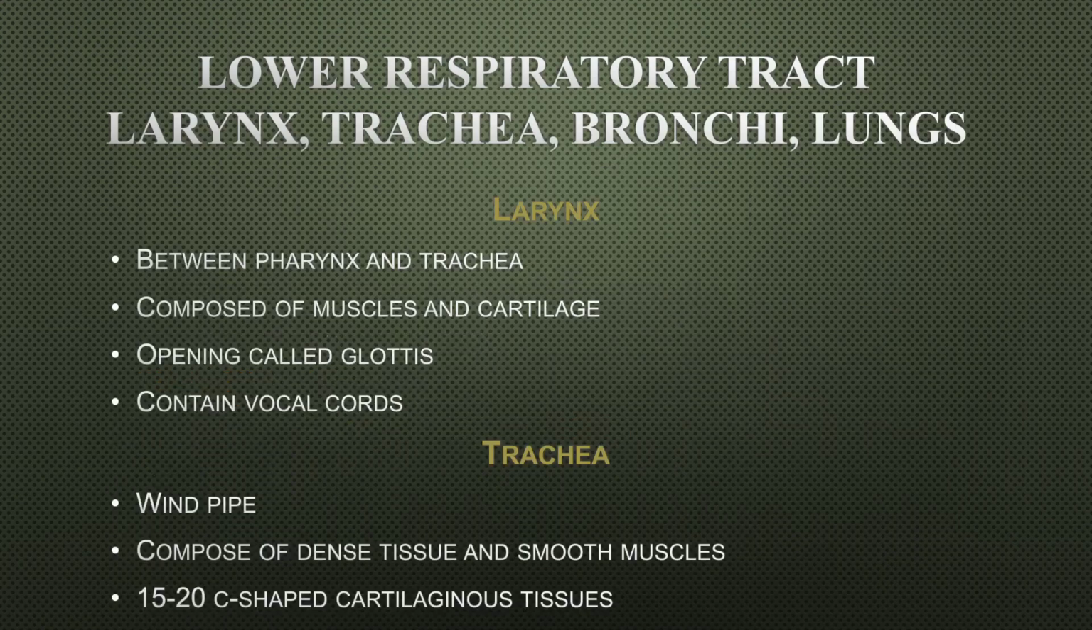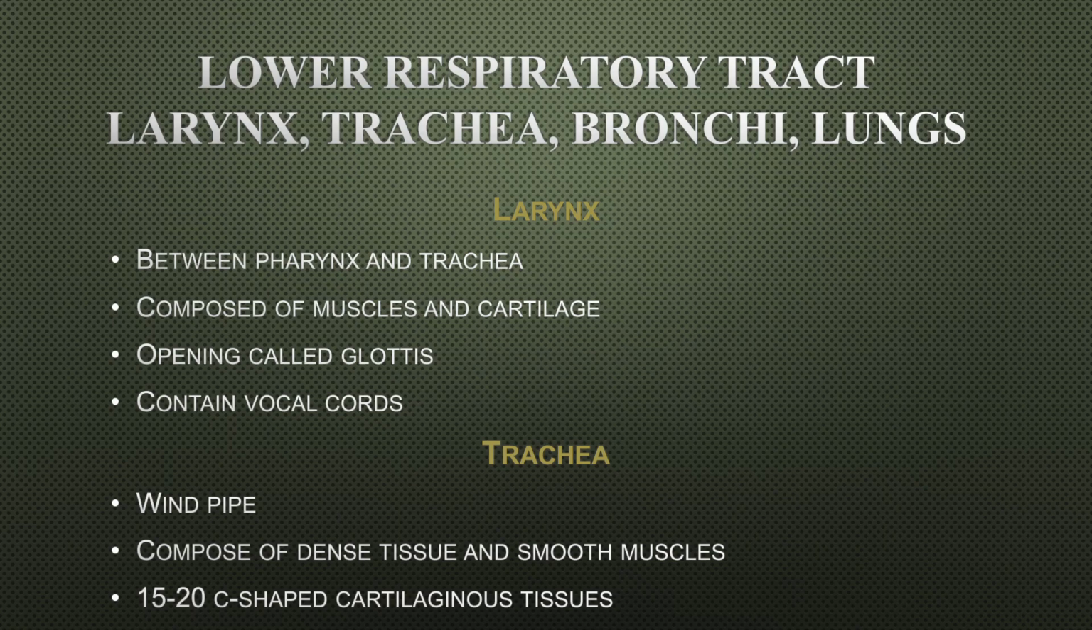The lower respiratory tract includes larynx, trachea, bronchi and lungs. Larynx is an airway at the top of trachea and below the pharynx. It is composed of muscles and cartilage. One of the cartilages forms epiglottis. This structure basically allows the air to enter into the larynx, and during swallowing the epiglottis is closed. The opening of the larynx is also known as glottis.